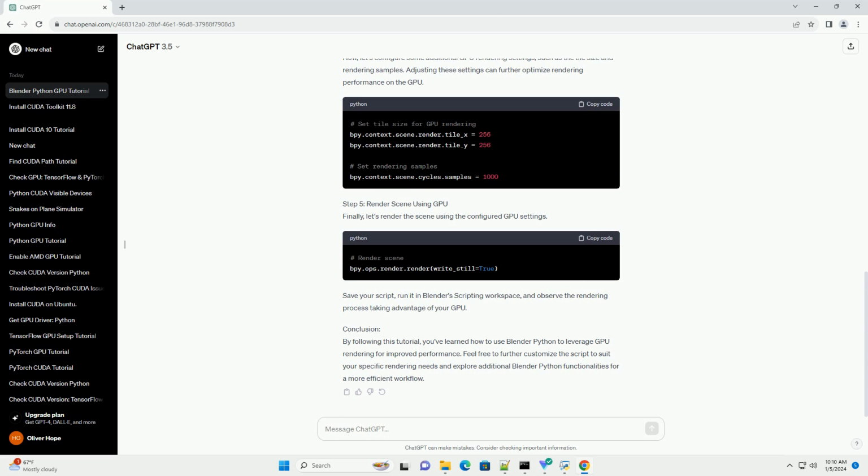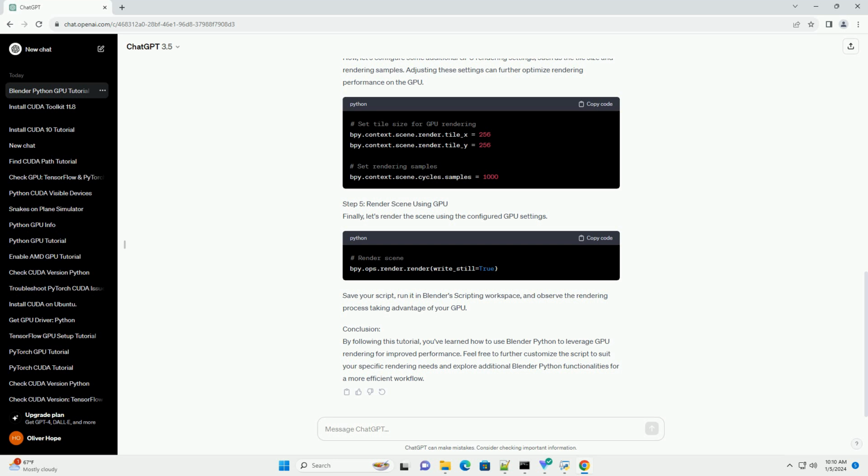Step 4: Configure GPU rendering settings. Now, let's configure some additional GPU rendering settings, such as the tile size and rendering samples. Adjusting these settings can further optimize rendering performance on the GPU.